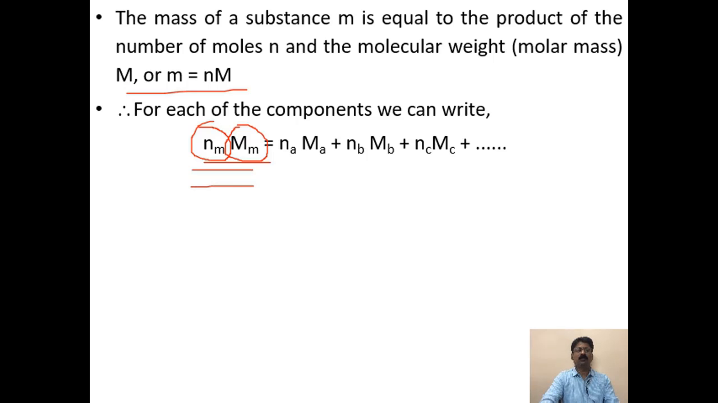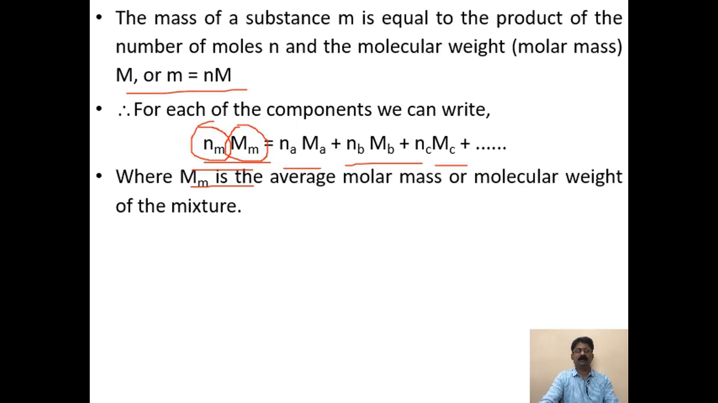So it is equal to the mass of A plus the mass of B plus the mass of C. But what is the mass of A? It is na into Ma, whereas the mass of B is nb into Mb, and the mass of C is equal to nc into Mc. Here Mm is the average molar mass or molecular weight of the mixture. So Mm is called the average molar mass, or it is also called the molecular weight of the mixture.